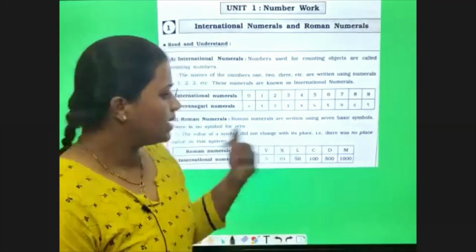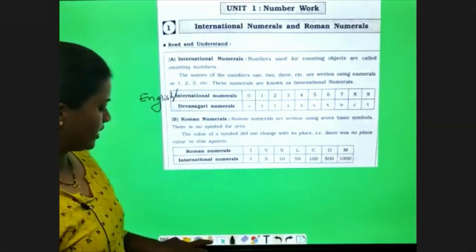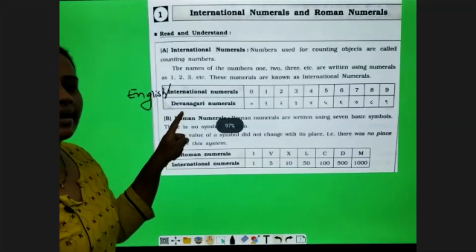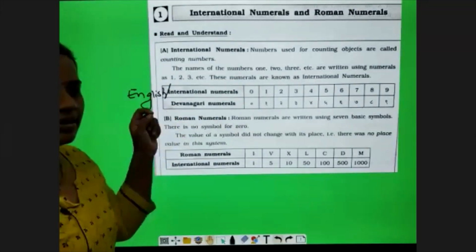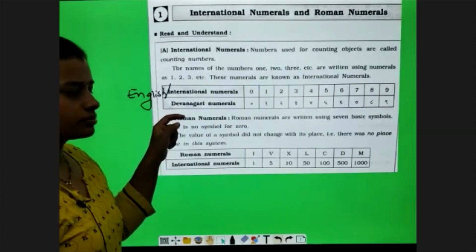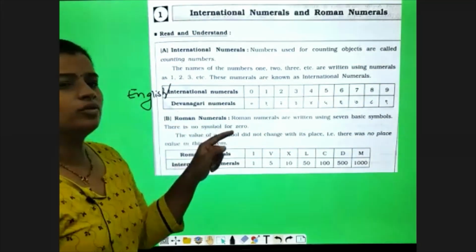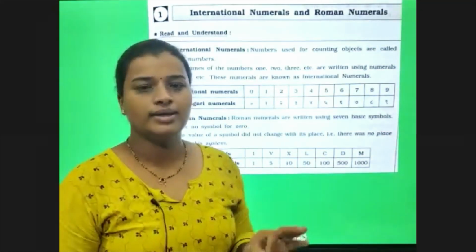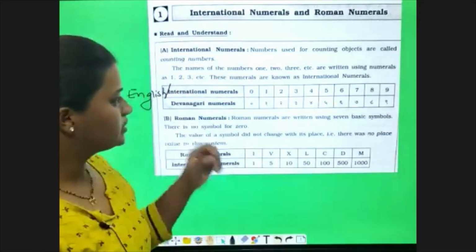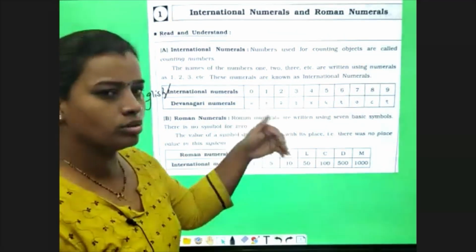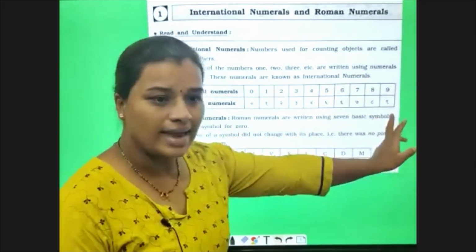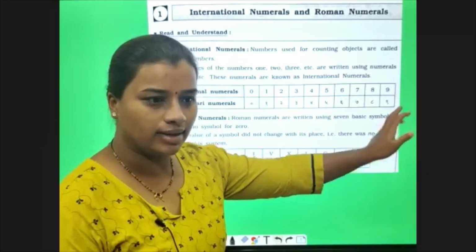Now, if you see the second option which is given to you, that is Devanagari numerals. It means Devanagari numbers only. This Devanagari numerals means the numbers which are in Marathi. Okay, ज्याला आपण मराठी मध्ये 0, 1, 2, 3, 4, 5 till 9 पर्यंत दिलेले ते. ठीक आहे.